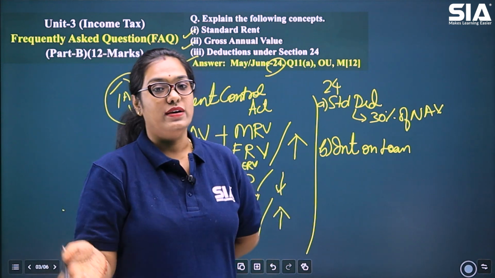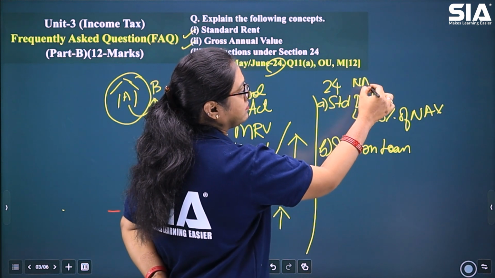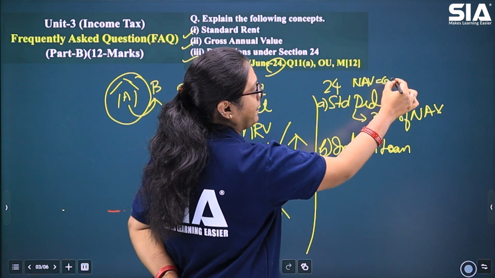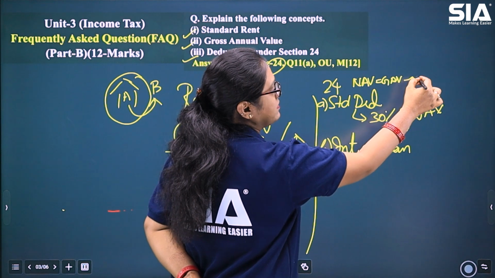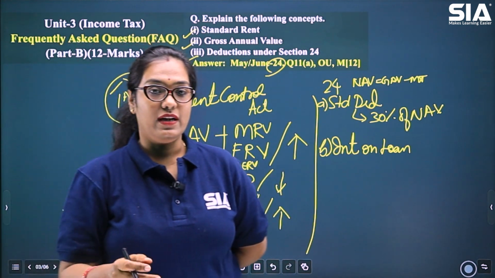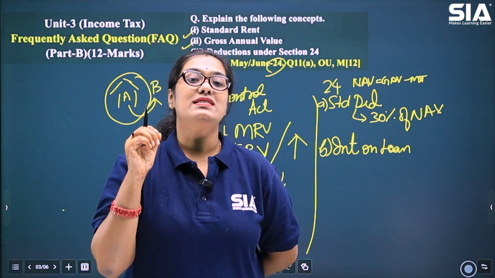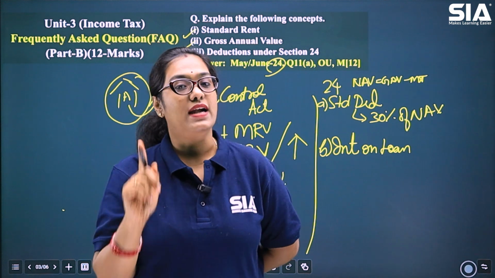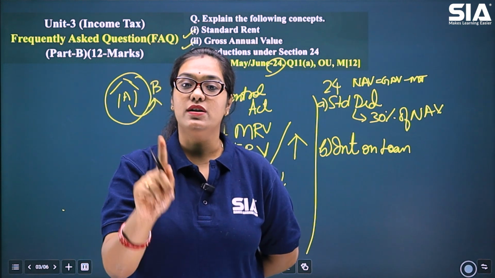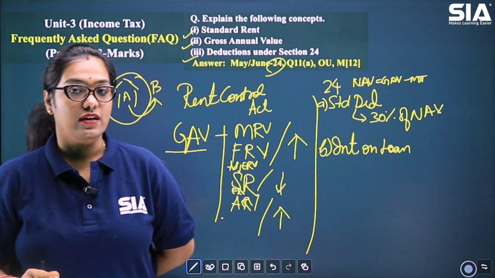Net annual value is equal to gross annual value minus municipal taxes. Okay. So once we get the net annual value, on this 30% is allowed as deduction. What is a deduction called? It is called a standard deduction. It is under which section? Section 24 subsection A. That is a standard deduction.